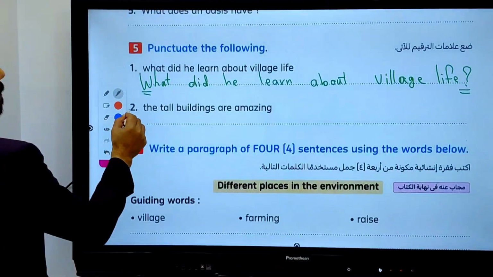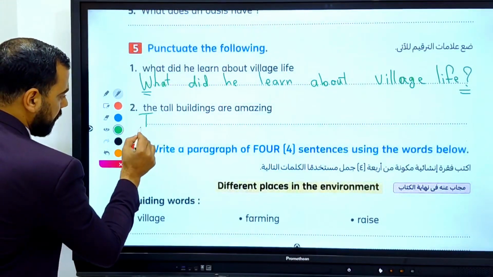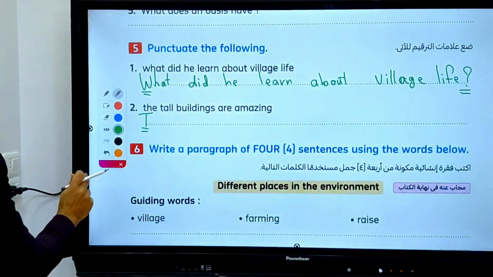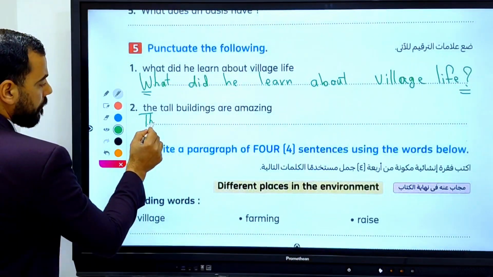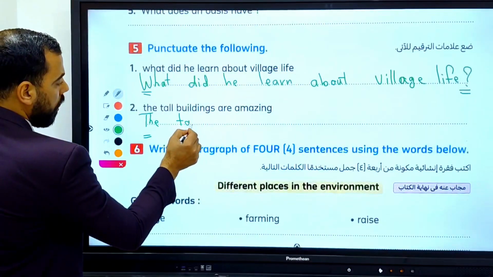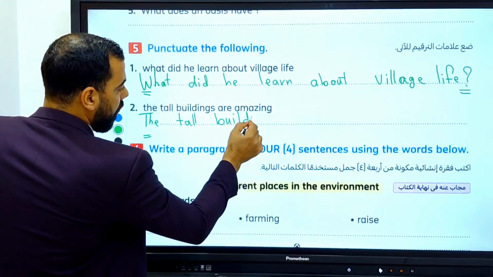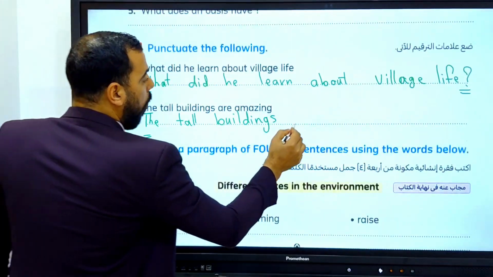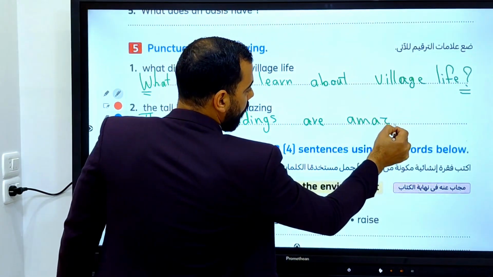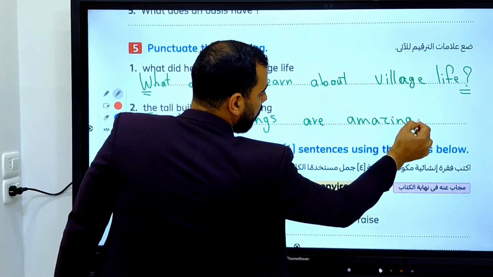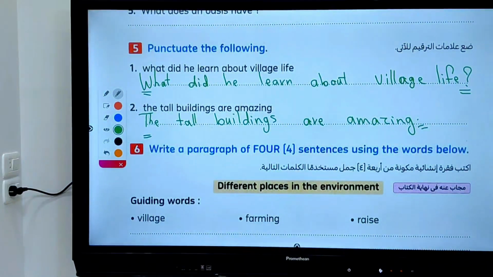Okay, so number 2. The tall buildings are amazing. T must be capital at the beginning of the sentence. Okay, T must be capital at the beginning of the sentence. The tall buildings are amazing. Full stop. Because it isn't a question, it's a sentence.